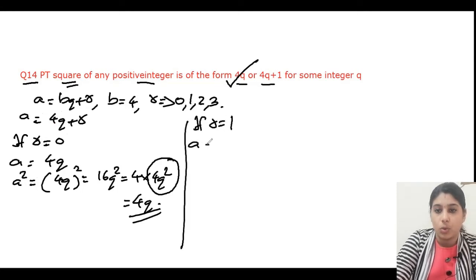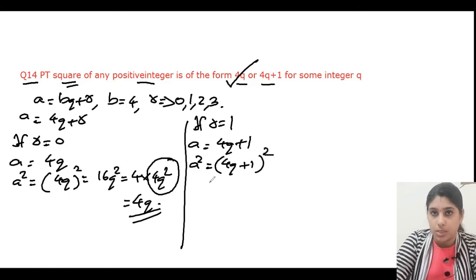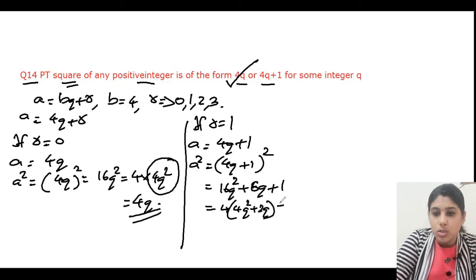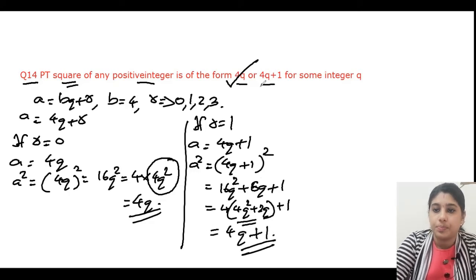Now, if r is equal to 1, what will happen? a is equal to 4q plus 1. So a square will be 4q plus 1 the whole square. This is in the form a square plus 2ab plus b square, because it is a plus b the whole square. So it will be 16q square, that is a square, plus 2ab, that is 2 into 4q is 8q, plus 1 square. Here I can take 4 out. What will remain? 4q square plus 2q, close the bracket, and plus 1. So this is our q value. So it is also in the form of 4q plus 1. This is also satisfied.